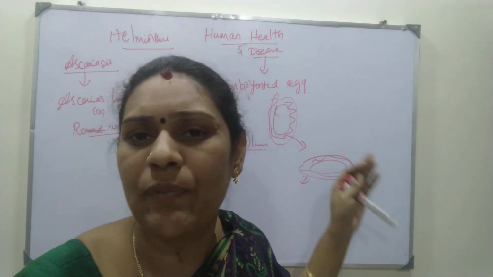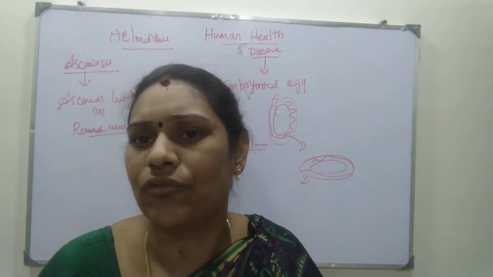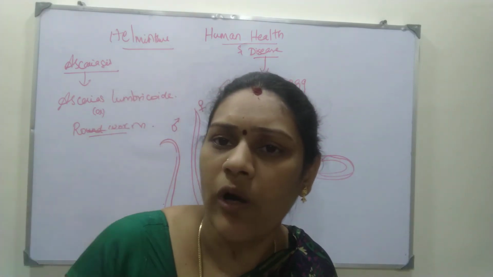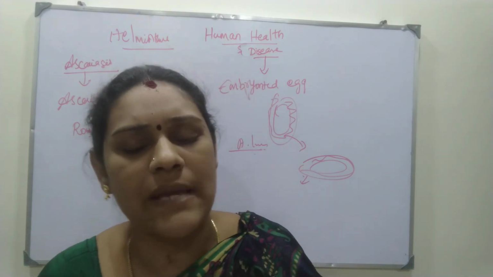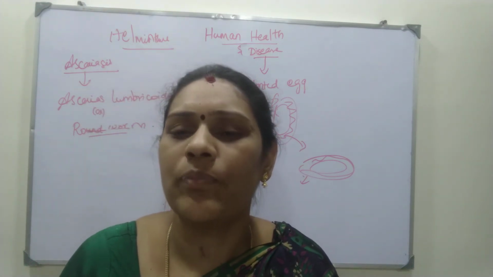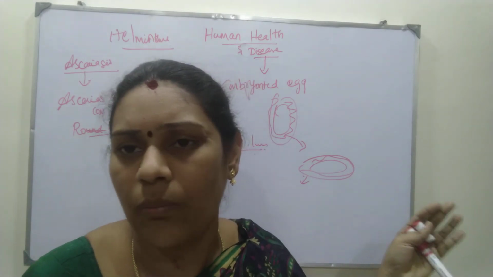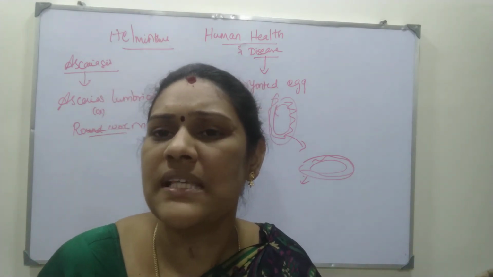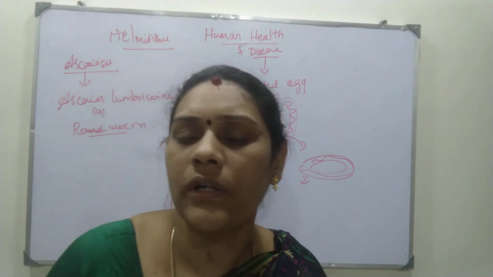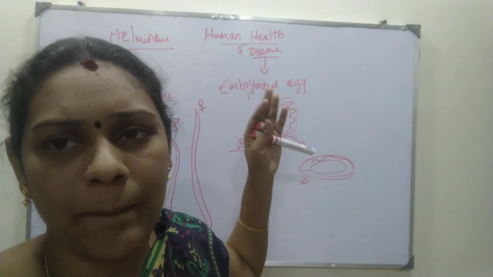Also this egg is sometimes present in water and food. So by playing in the soil and putting the hand to the mouth, it enters the body, or else you get this worm through contaminated food or water.